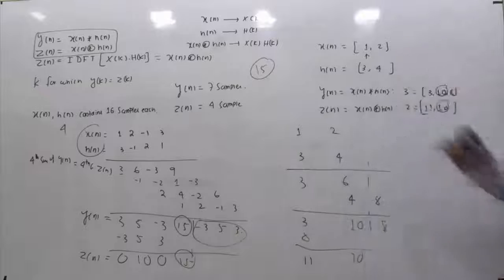So this is based on these simple observations. It is quite impractical to take an example of 60 number of samples, as the board will be full. So from this we can easily conclude. The point is, in what case the linear convolution and the circular convolution will be equal, basically at what sample they will be equal. That's the purpose of the question, and the answer should be k equals 15 for this.